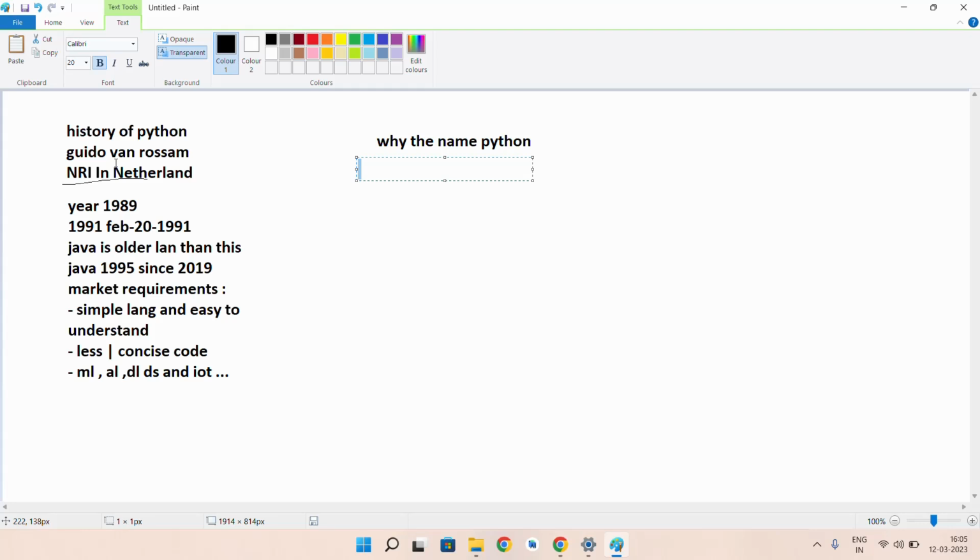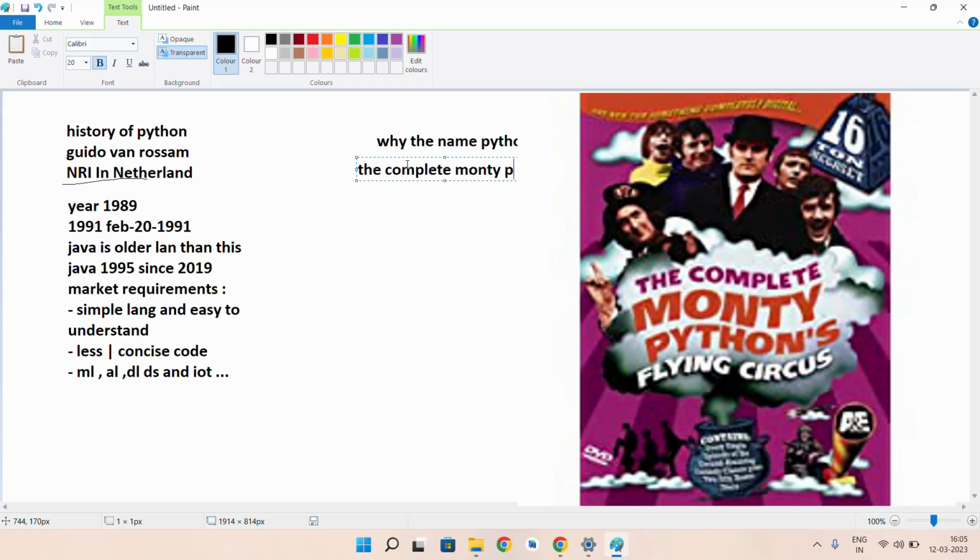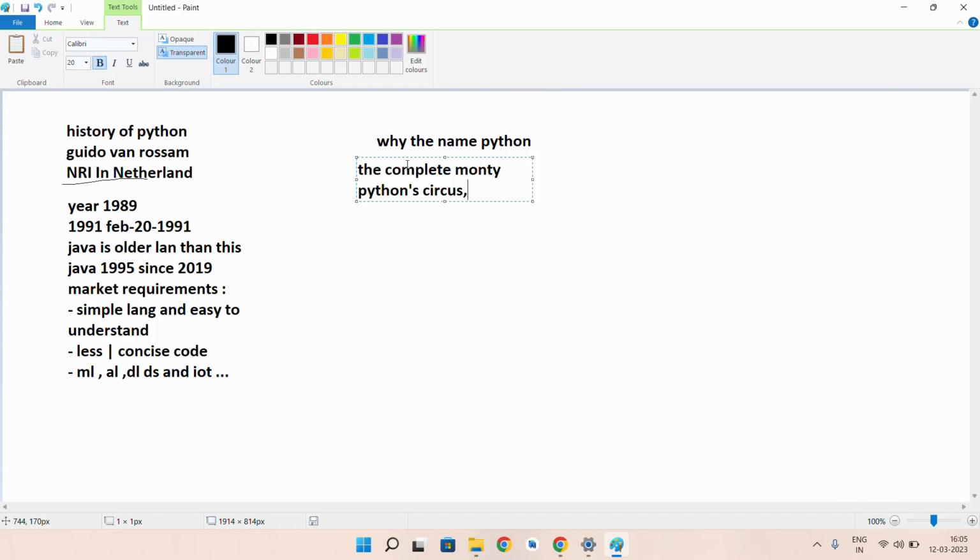Here also, Guido van Rossum was very much interested in a fun show called Monty Python's Flying Circus. This is a comedy show.